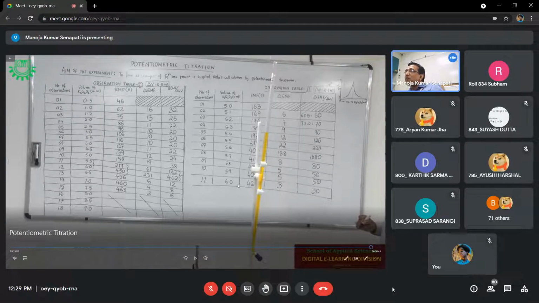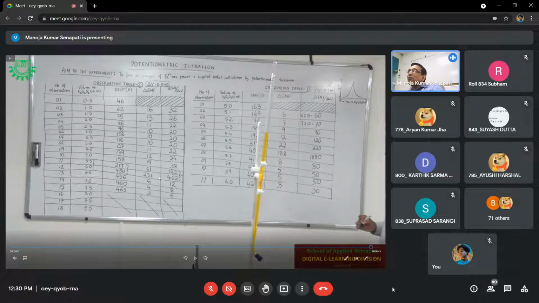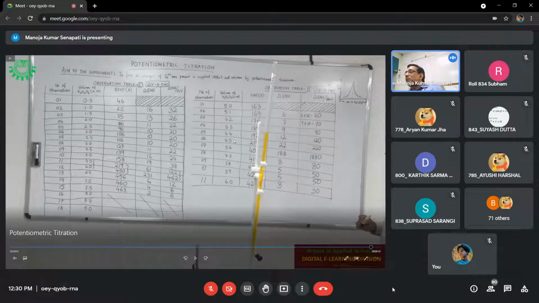Suppose in some cases, I have told you, if at 6 ml you are getting, in the second observation table, a drastic change, in that case, you have to take another observation, 6.1 take. So it is always better, if the raw reading is 6, to take the observation from 5.5 to 6.1. If you are getting the drastic change at 6 ml, you have to take one more observation.